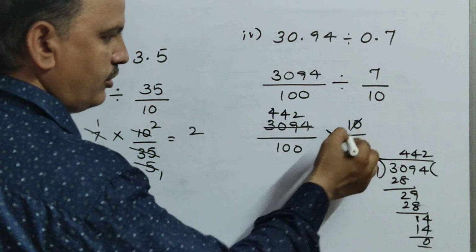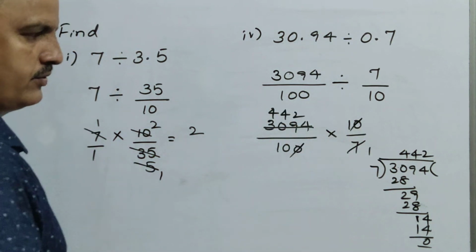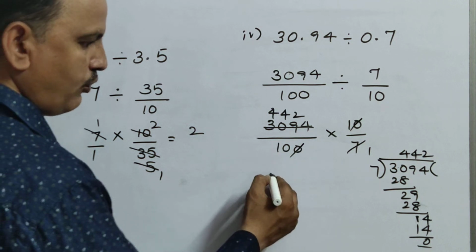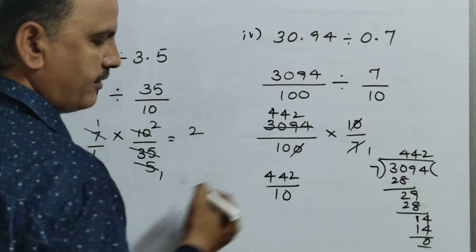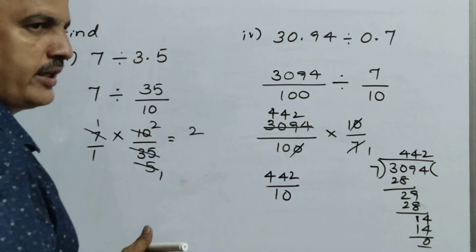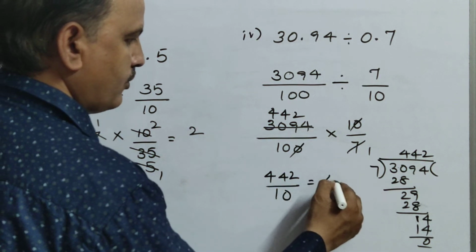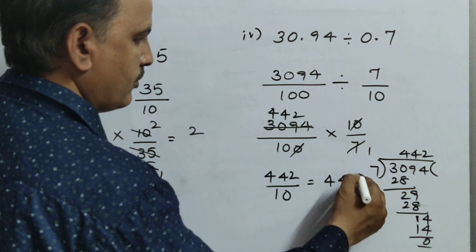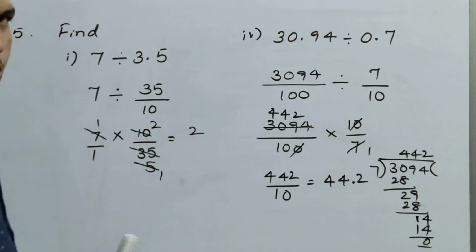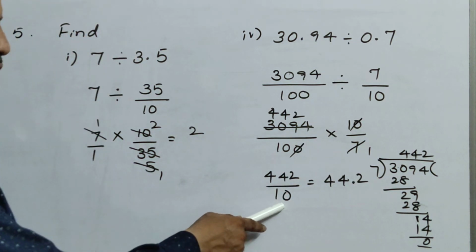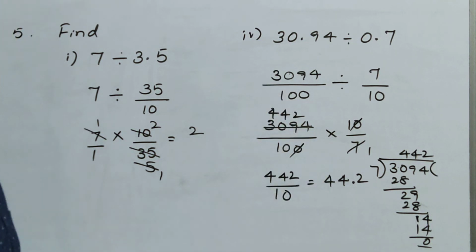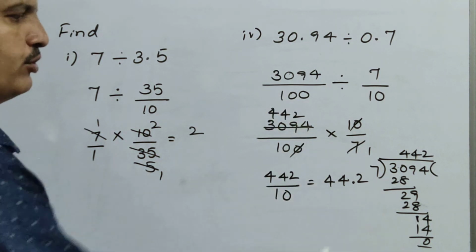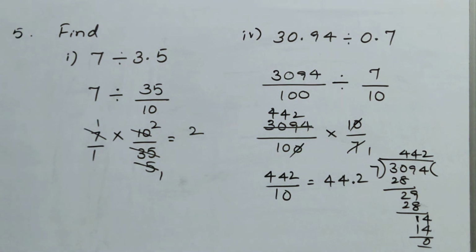Next, 0, 0 cancel. So what is left now? 442 by 10. Now 442 by 10 can be written as 44.2. Why? Because here you have 1 zero, so you have to leave one digit and place a decimal point. So 44.2. Is it clear? Next.